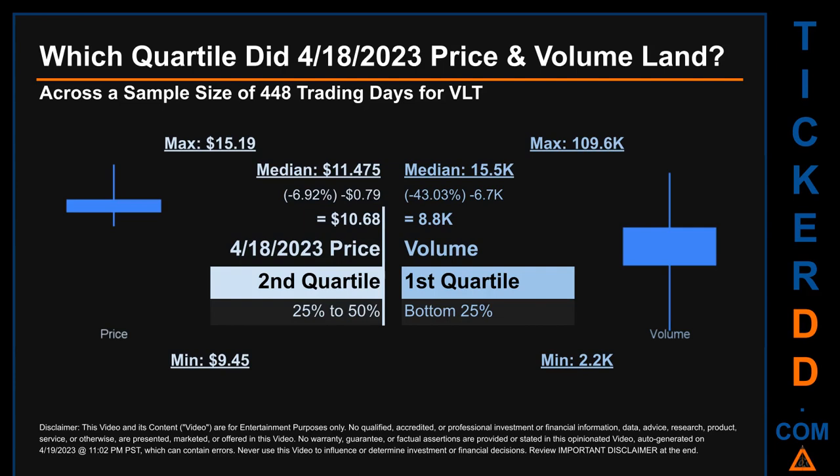Quartiles tell us about the spread of a data set by breaking that data set into quarters, just like how the median breaks the set into half. Descriptively, VLT has a median price of $11.475. Therefore, April 18, 2023 price was lower from that middle marker by 6.92%. The day's volume of 8.8 thousand was less than the median by 43.03%.